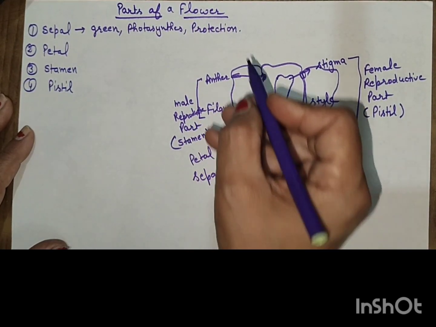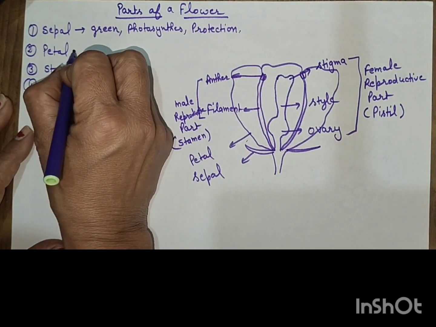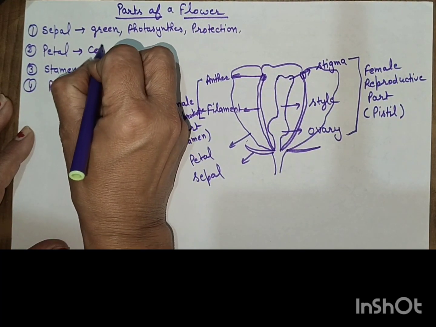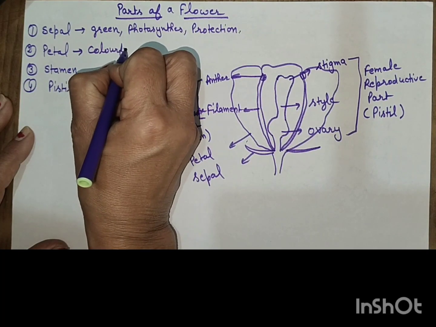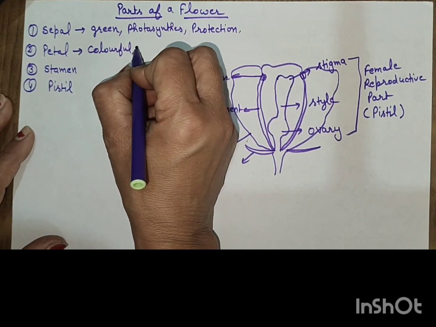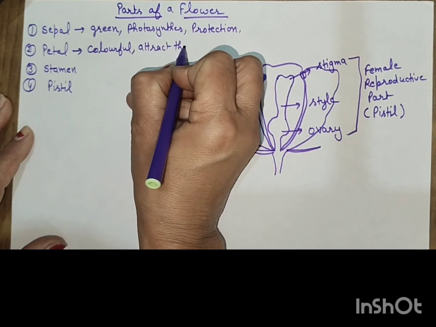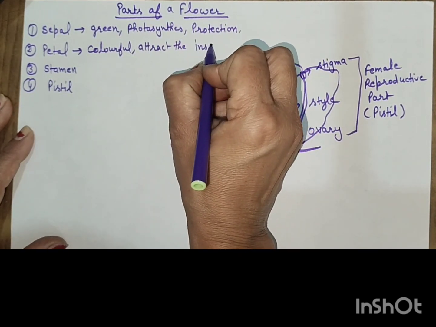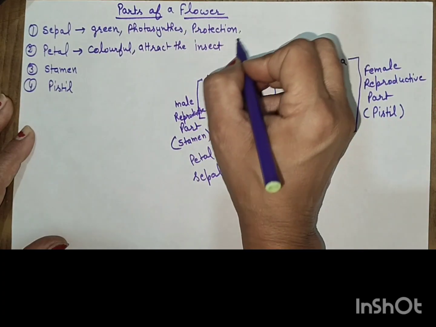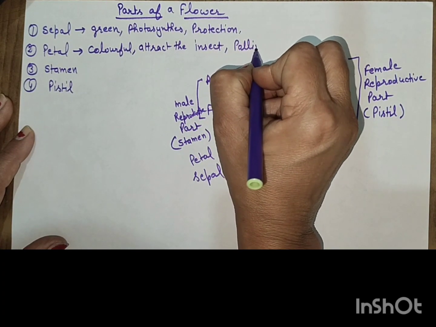Petals are colorful. Petals of different colors are present in the flower, and they attract insects. When they attract insects, they help in pollination.